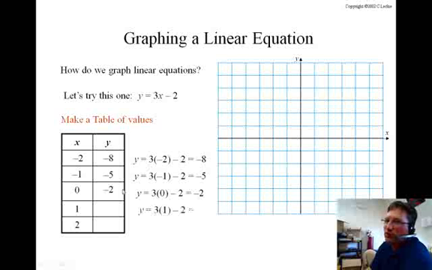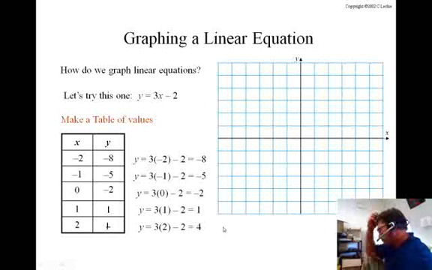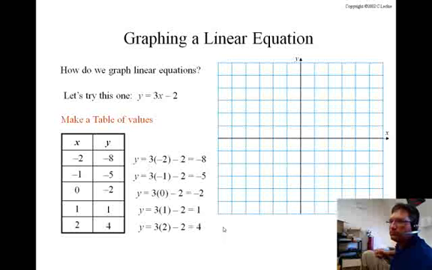And there's 2 more. When x equals 1, 3 times 1 is 3, minus 2 is 1. And the last one is 2. 3 times 2 is 6, minus 2 would be 4. So now we can plot these points.